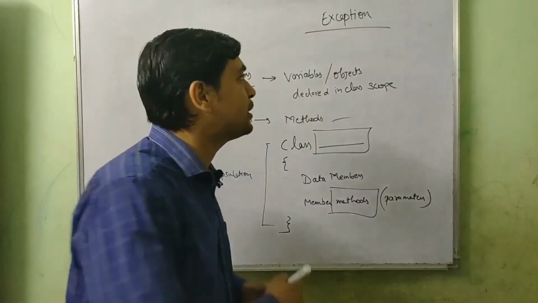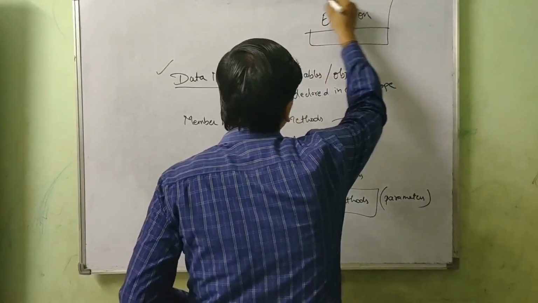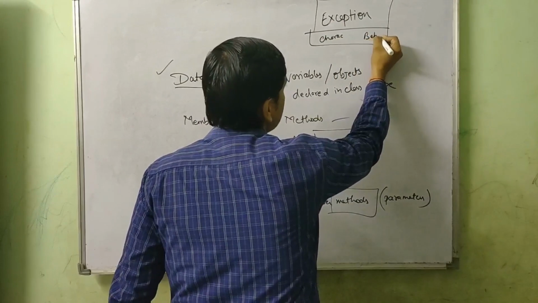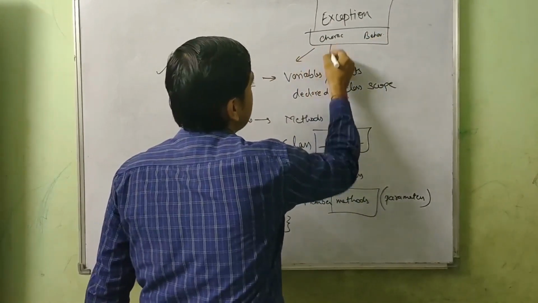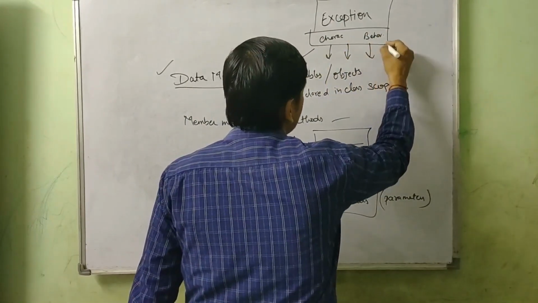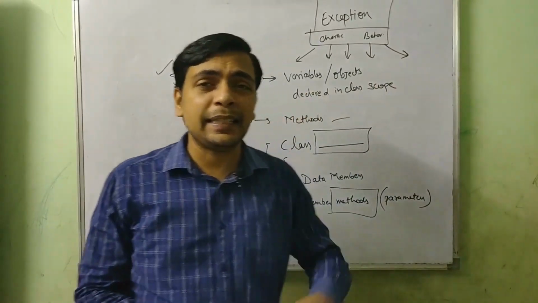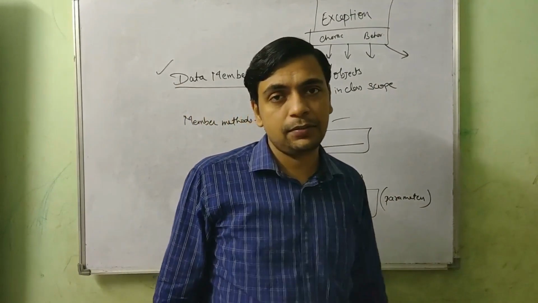So there must be some certain characteristics, some certain behaviors of this class which are common to all the exceptions. And why is it common to all the exception classes? Because the rest of the exception classes have inherited this from this exception class.